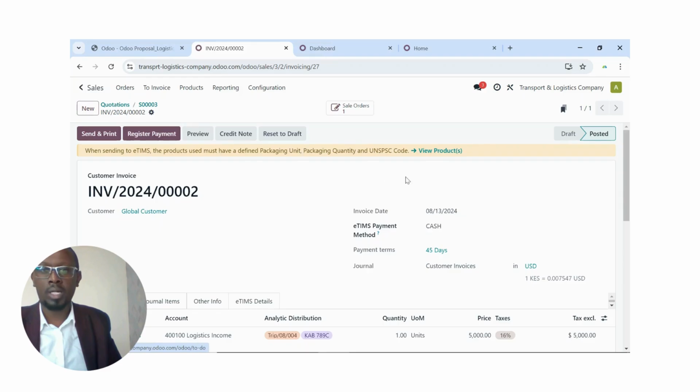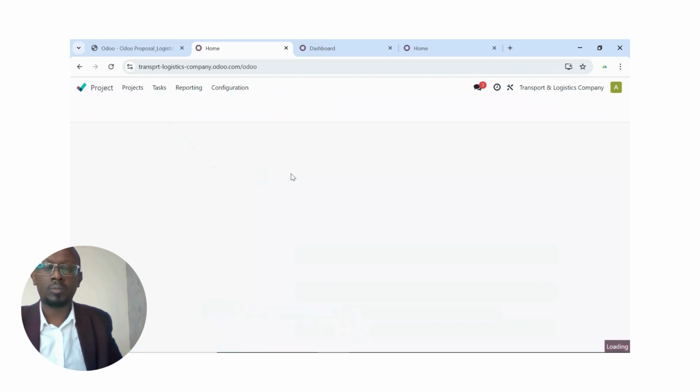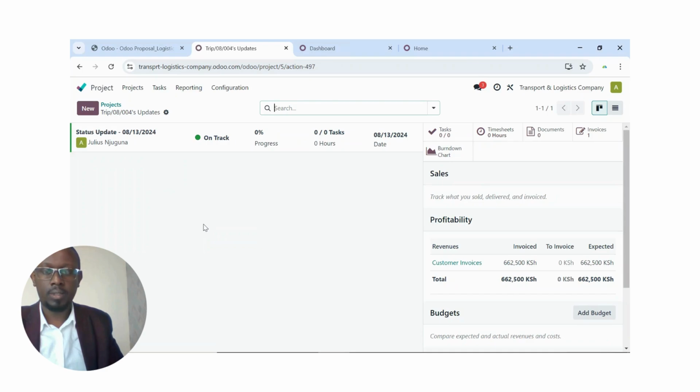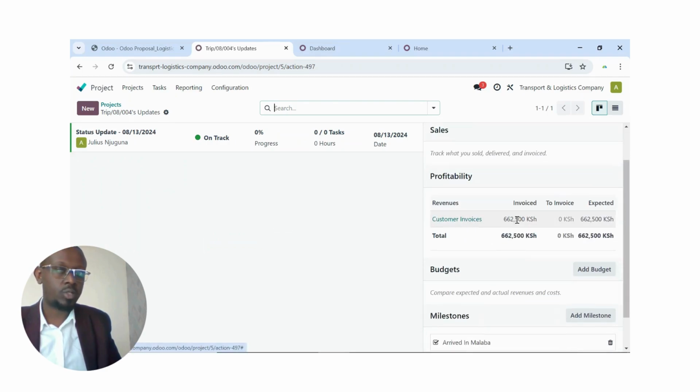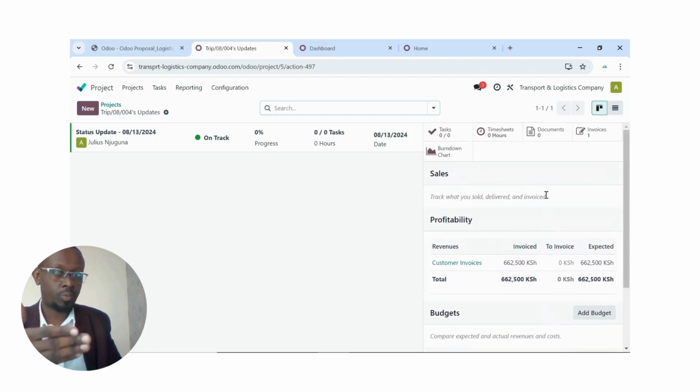So let me go back. Projects. So this is our project, trip 0008 004. I click project updates there. Then you can see clearly there customer invoices. This is the amount. Of course, it has converted the dollar to the Kenya shilling equivalent. So already you can see what is happening to your project.